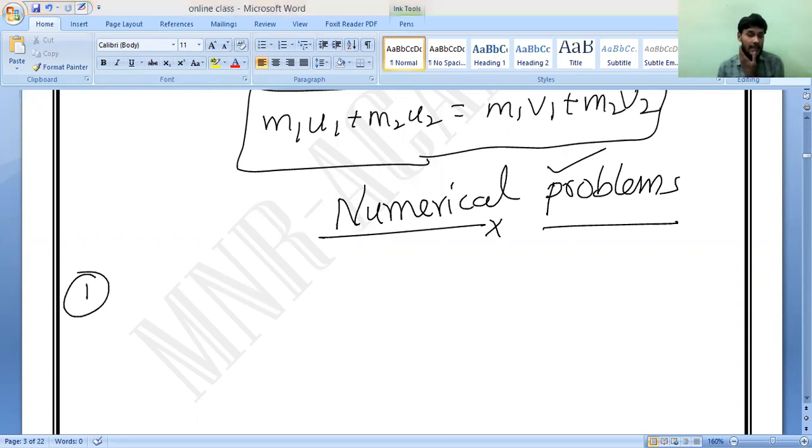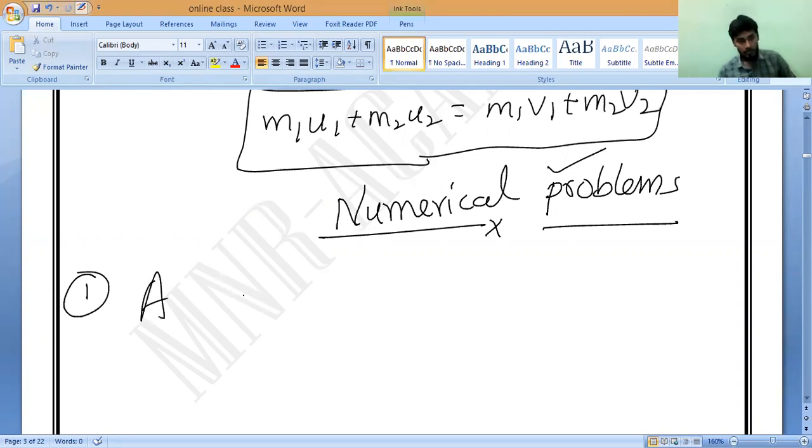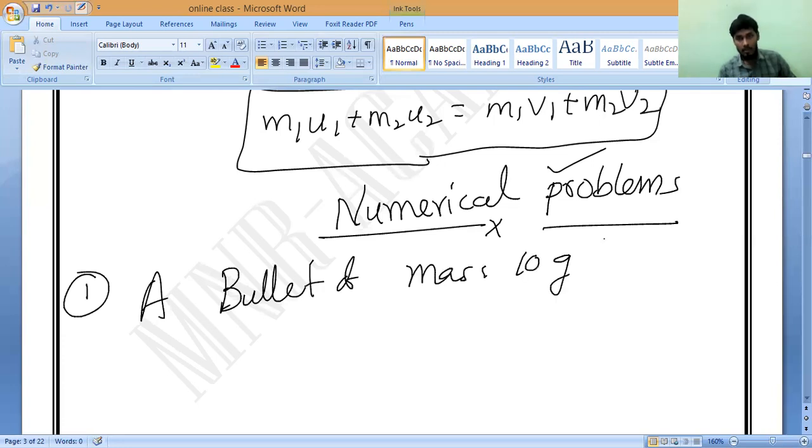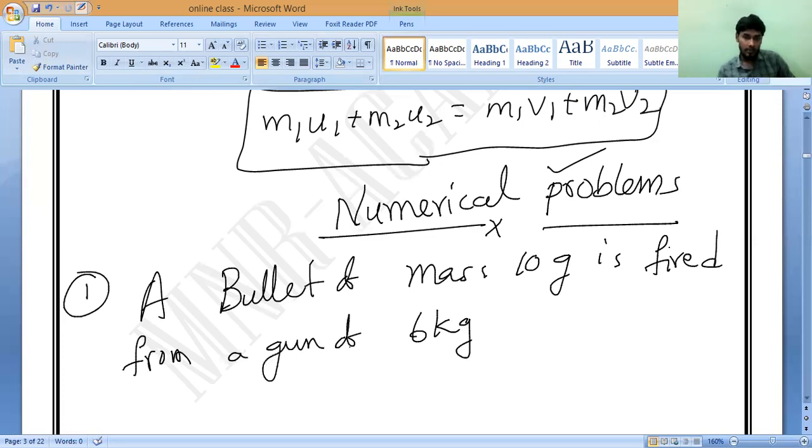Numerical 1. A bullet of mass 10 grams is fired from a gun of 6 kg with a velocity of 300 meter per second.